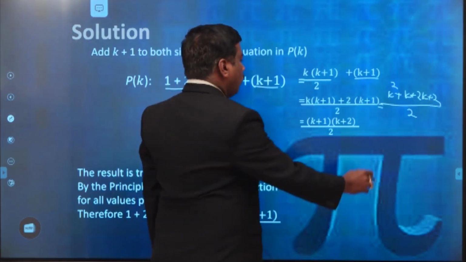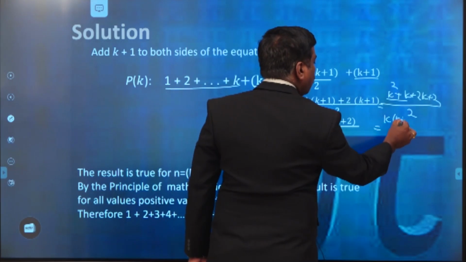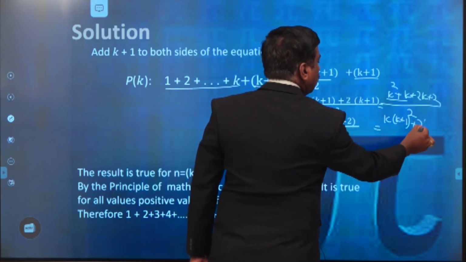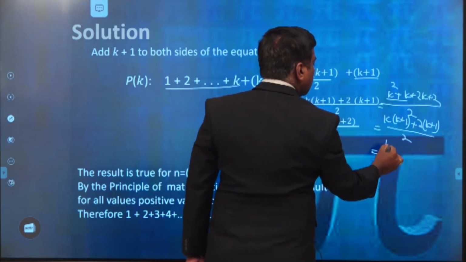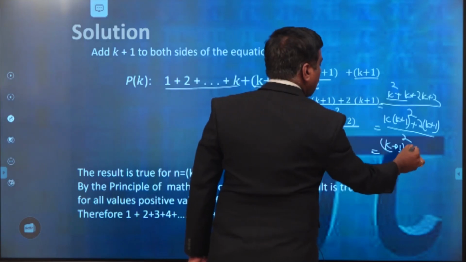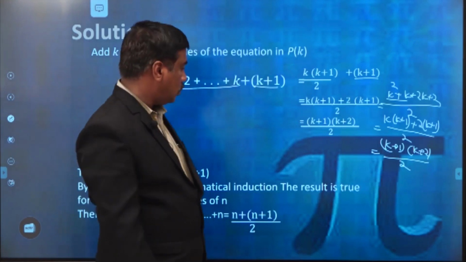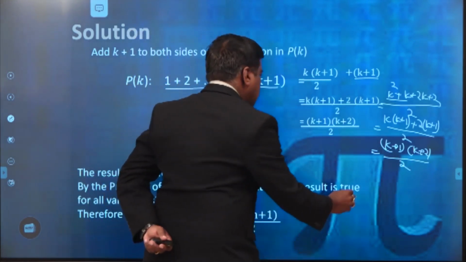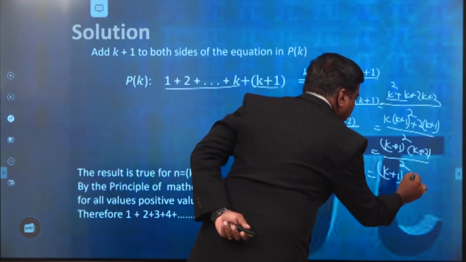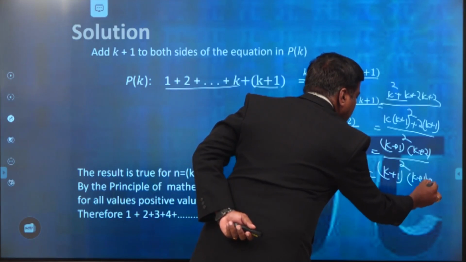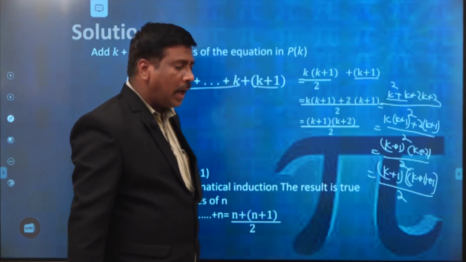Okay, now from the first two terms I take k as common, k into (k plus 1), plus in the remaining two terms I take 2 as common, (k plus 1) by 2. Then automatically we get (k plus 1) into (k plus 2) by 2. So this is how we write it: equal to (k plus 1) into (k plus 1 plus 1) by 2.